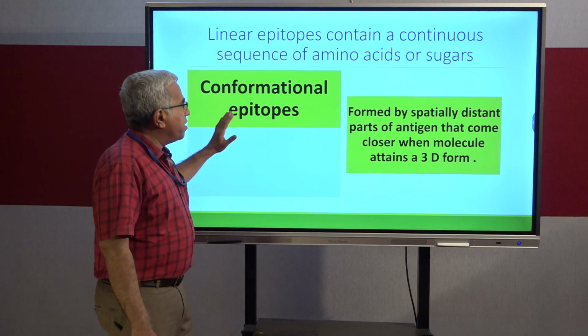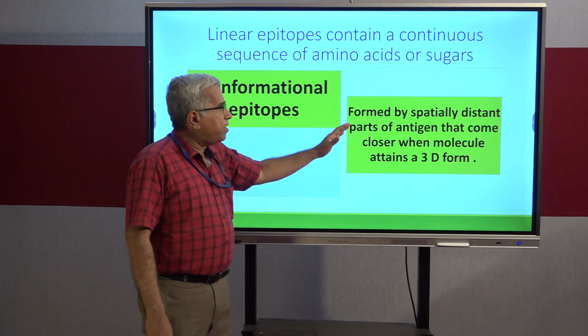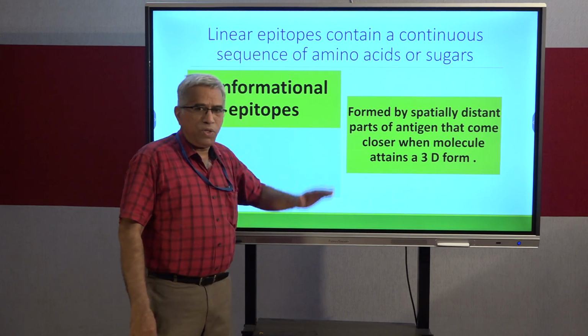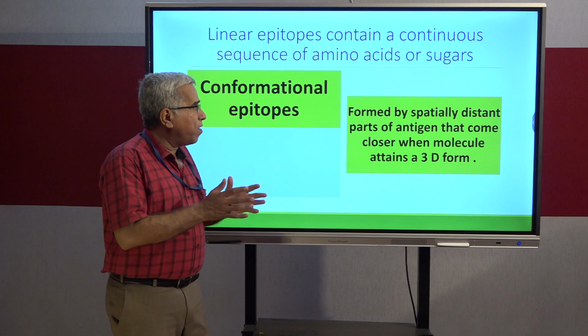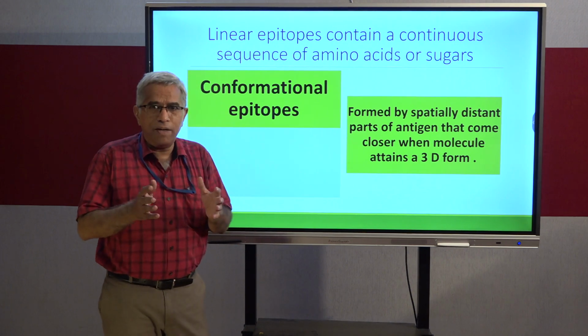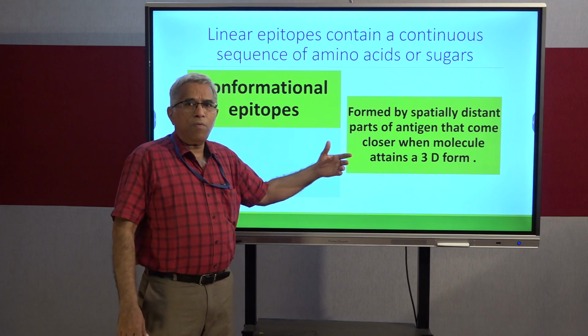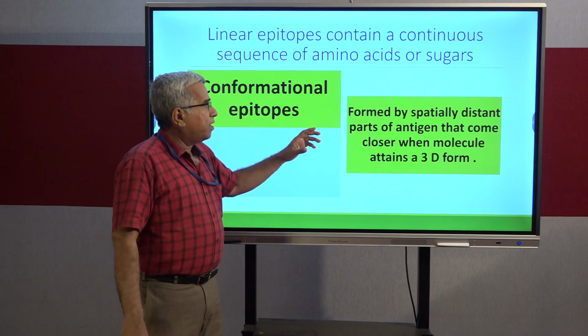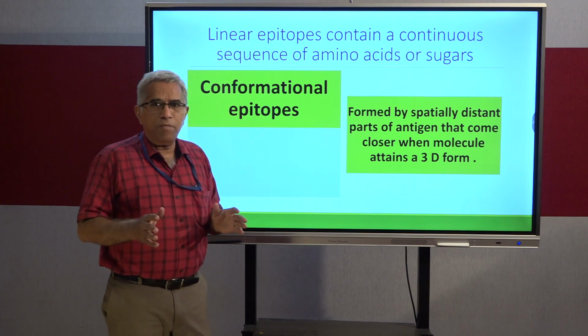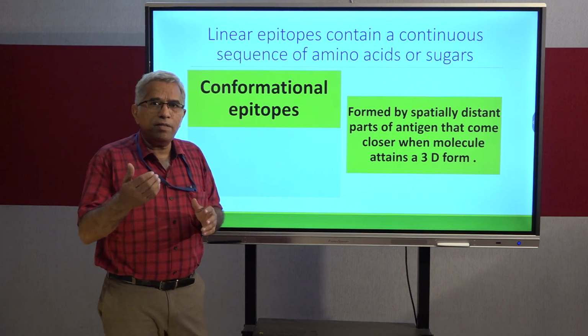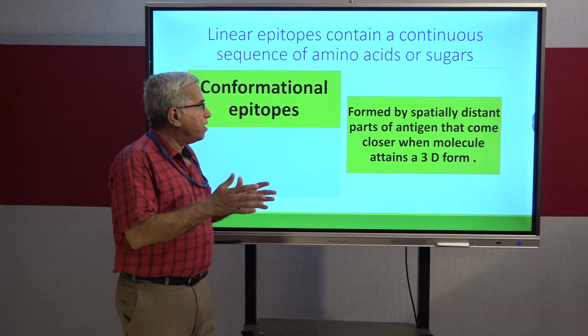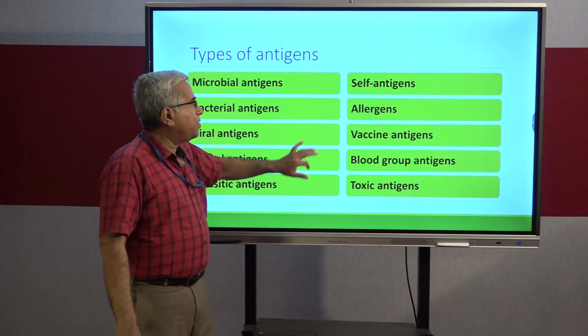Coming to the conformational epitopes, these are formed by spatially distant parts of the antigen, but they come very close together when the molecule attains a 3D form. In the normal form these are spatially distant, but once the molecule attains the 3D form, they come closer to each other.